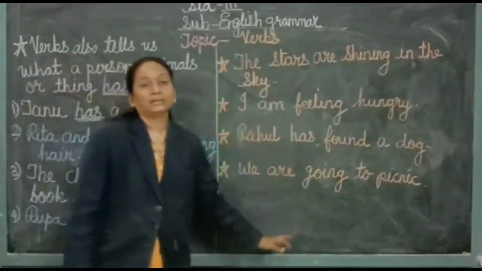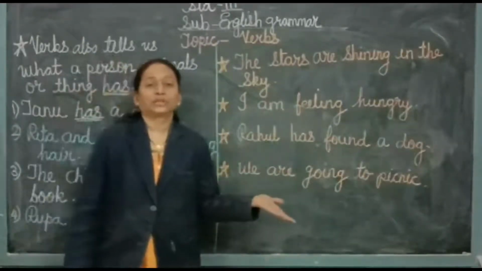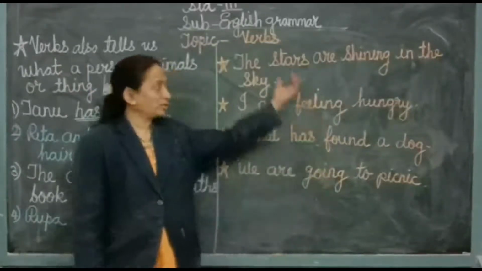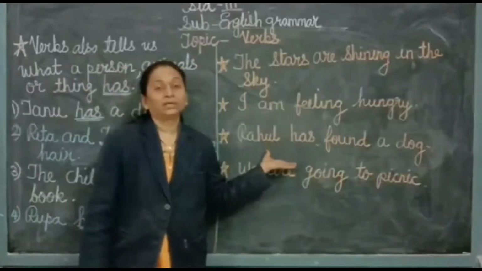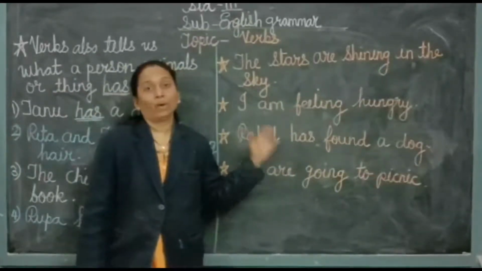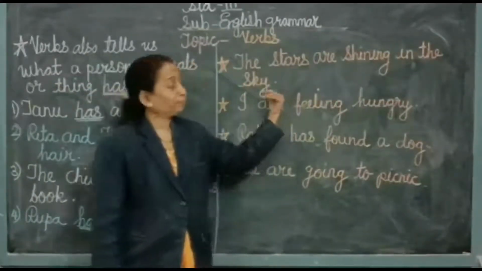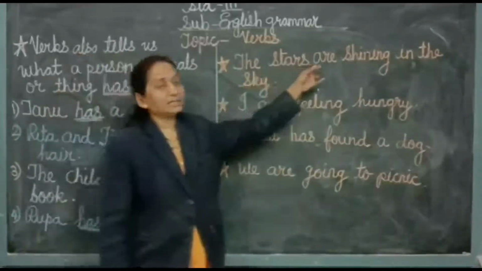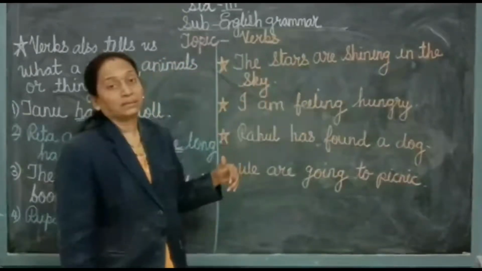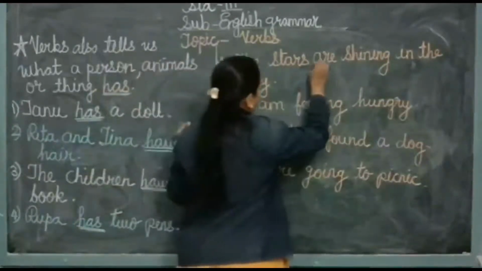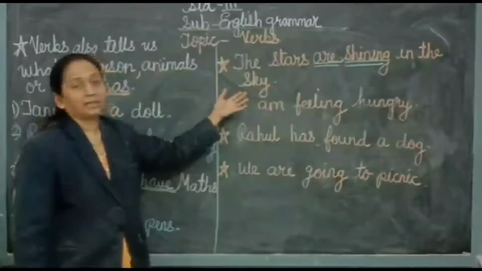Now see, we have learned the verbs which are only one word, but there are also verbs which are of more than one word. Now here are the sentences, so we will see which verbs are more than one in each sentence. The stars are shining in the sky. So here you can see are is also the verb, and shining is also the verb. So there are 2 verbs in this one sentence: are and shining.